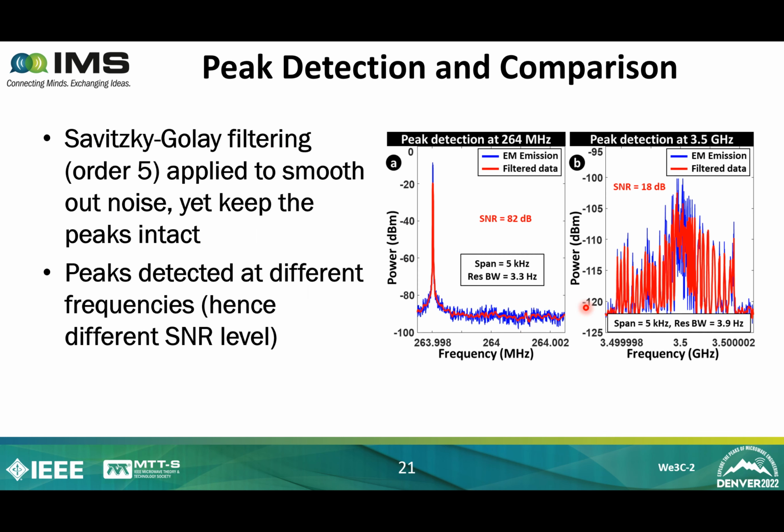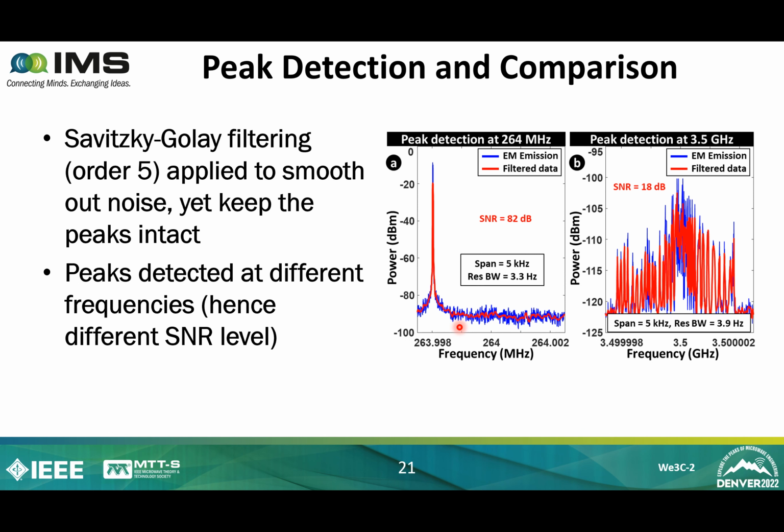To that end, we have first processed our signal with Savitzky-Golay filtering to smooth out the noise but keep the peak intact, as you can see here. In both of these figures, the blue and red show before and after filtering curves. So you can clearly see the blue one showing significant noise, whereas the noise is smoothed in the red. After removing the noise, this is then fed to a peak detector to find any new peak.